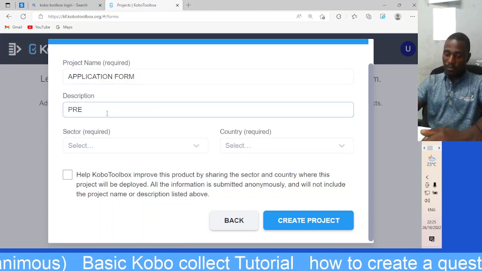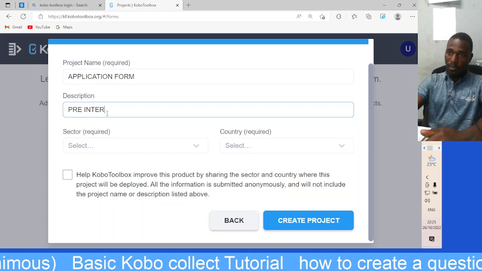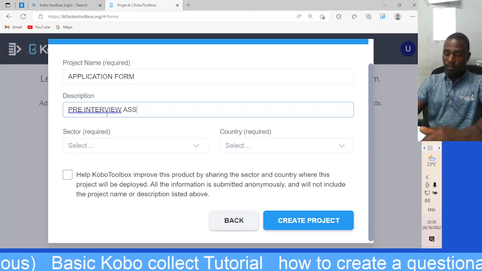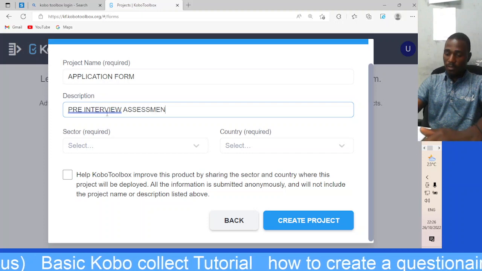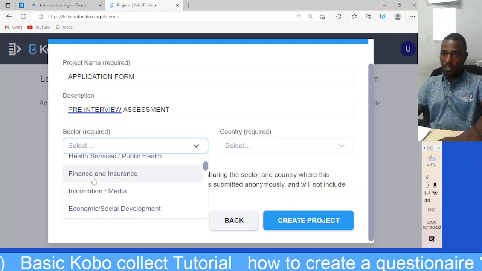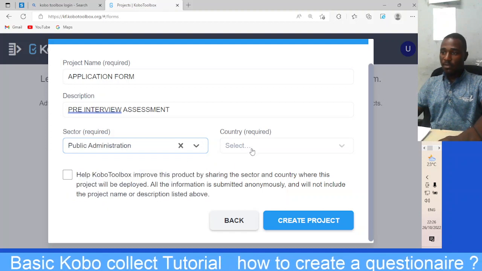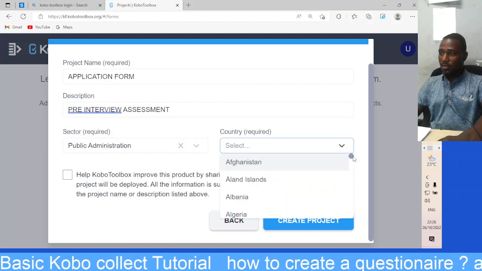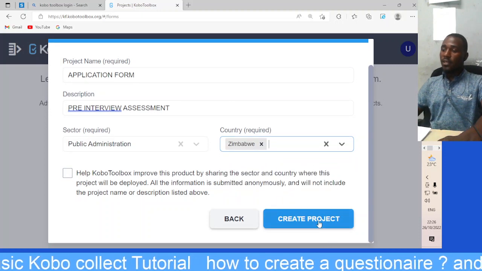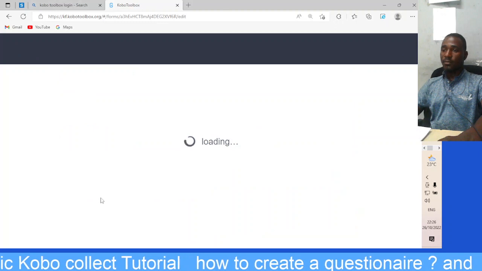Description: pre-interview assessment. Sector, you can choose any sector. You can choose public administration. And country, I'm in Zimbabwe. Then you can create a project.